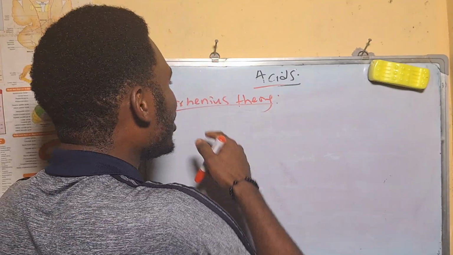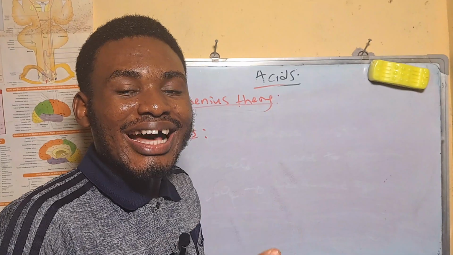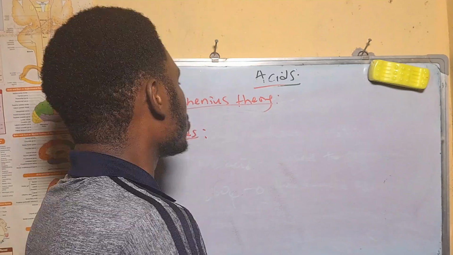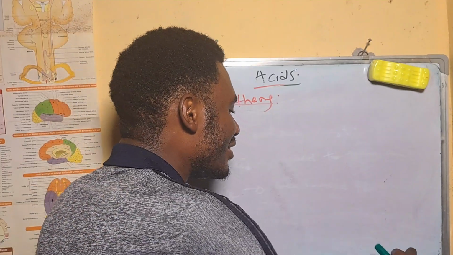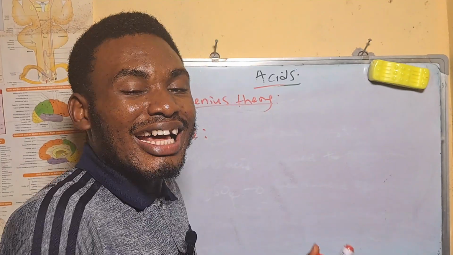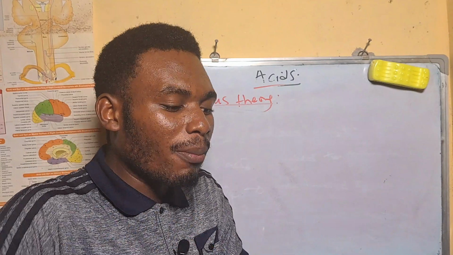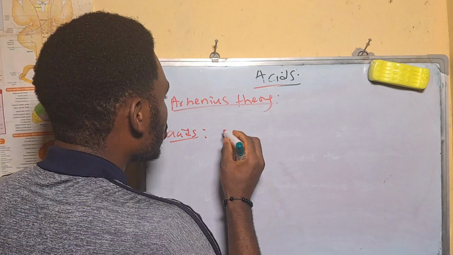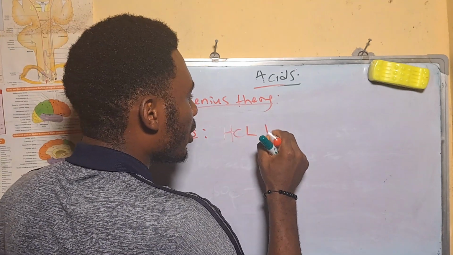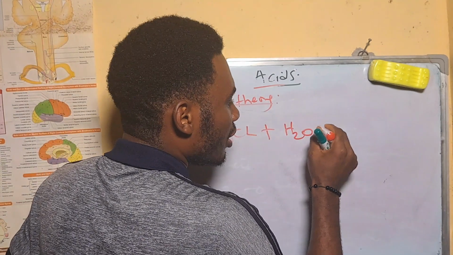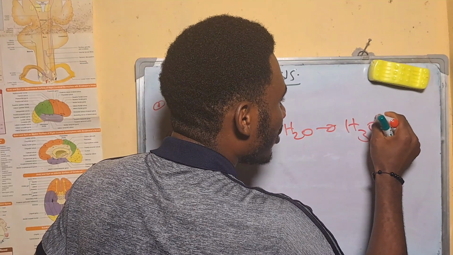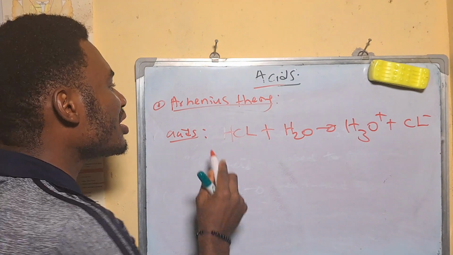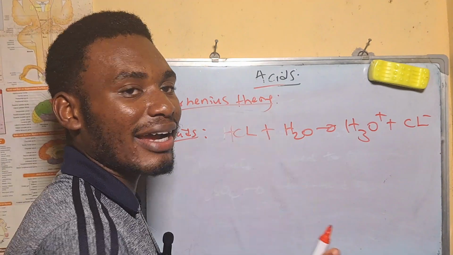So Arrhenius defined acids as substances that react with water to form hydroxonium ions. Let me give you an example. He said that when HCl reacts with water, it's going to form hydroxonium ion plus chloride ion. This is how Arrhenius defined acids.